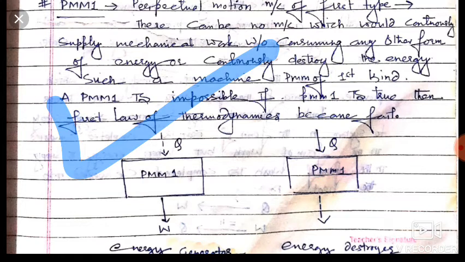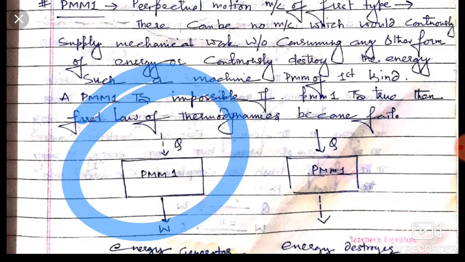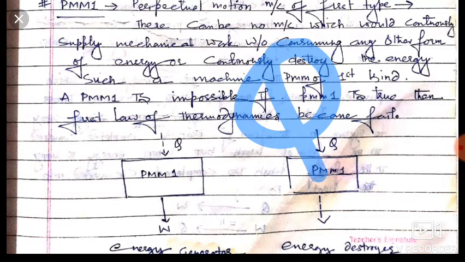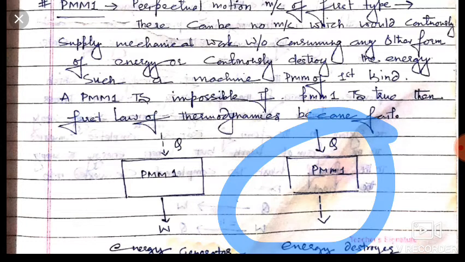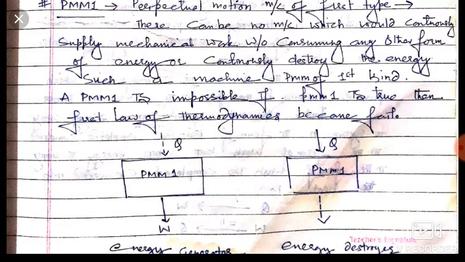Friends, this is our energy generator, which generates work without consuming any heat, is perpetual motion machine 1, and this is energy destroyer, which takes only heat and does not give us anything, does not reject anything. This is only an energy destroyer, and this is only an energy generator, friends. So dear friends, this is all about perpetual motion machine of first kind.